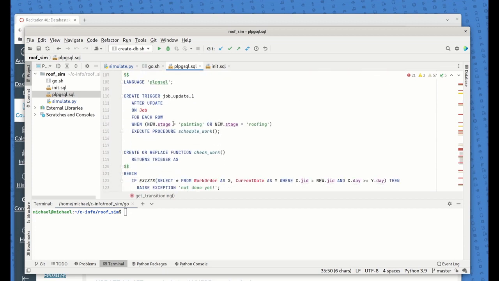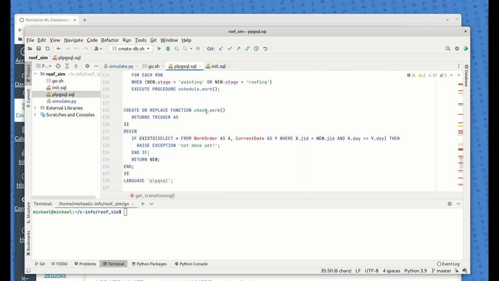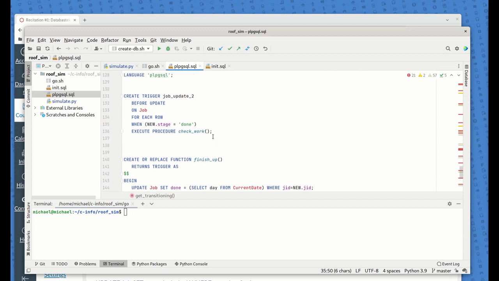Okay, let's see what else do we have here. Okay, so that's the scheduling work thing. And then here's the final thing, and that is that if you happen to transition out of the stage of a work order while work is still going on, we want to block that because that would kind of ruin the whole meaning. So this is just basically blocking one of the transitions based on the fact that the work has to complete. So we can't have any work orders that are still under this kind of time frame. Okay, so I hope that makes sense.